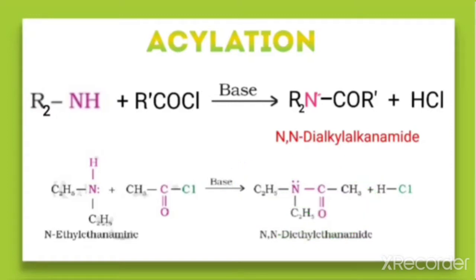And what is this one? This part is called ethanamide because of 2 carbons, therefore the word eth, and it is an amide. So the name of this compound is N,N-diethyl ethanamide.